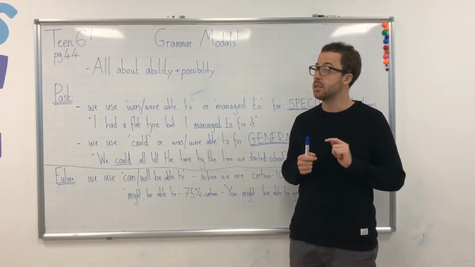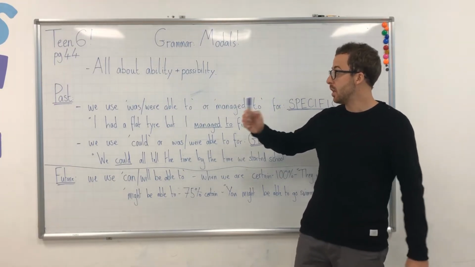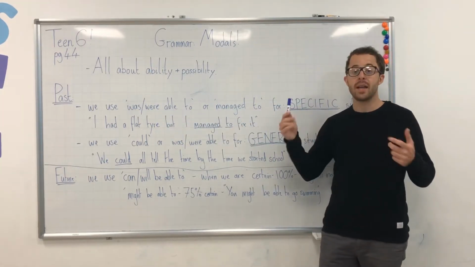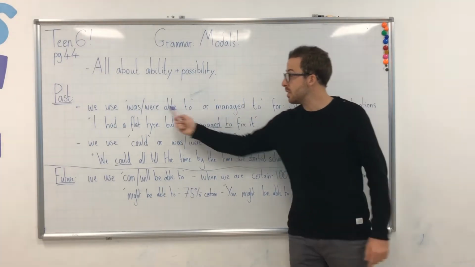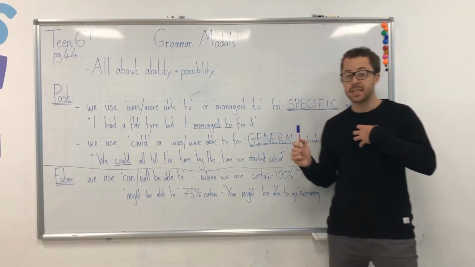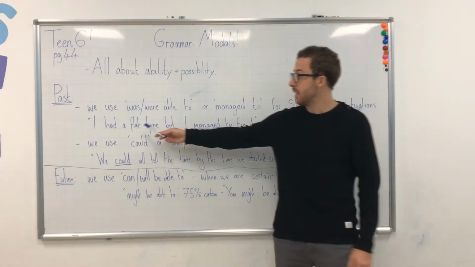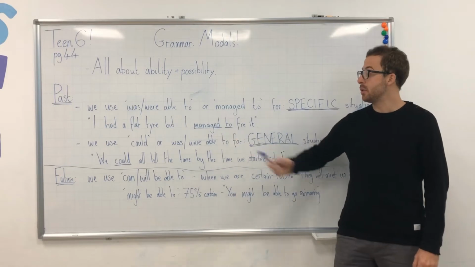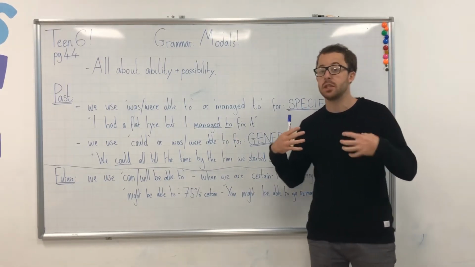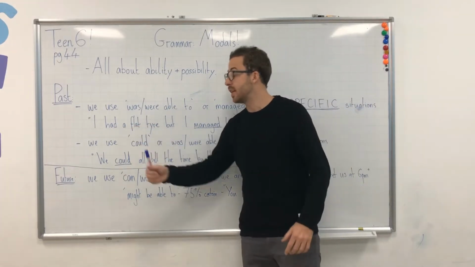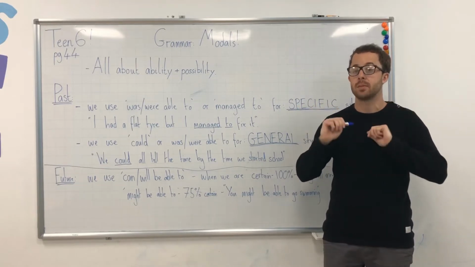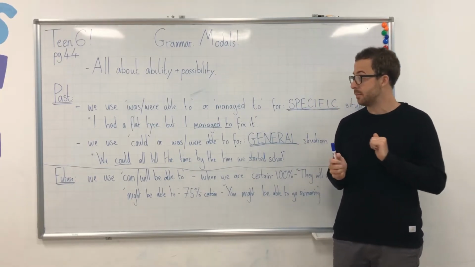The first instance, okay, we will use modals, is when we will use the phrase was or were able to or managed to, okay? We use this example for specific situations. So my example for you today is, I had a flat tyre, but I managed to fix it, okay? This is a specific situation to me. We can see it's about myself and my specific situation. It is not general, it is very, very specific. So that's the first example.